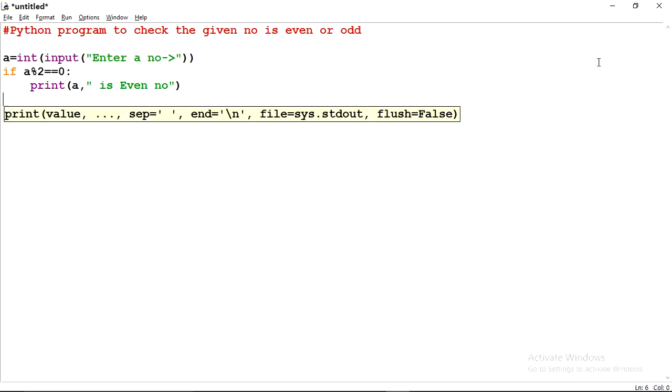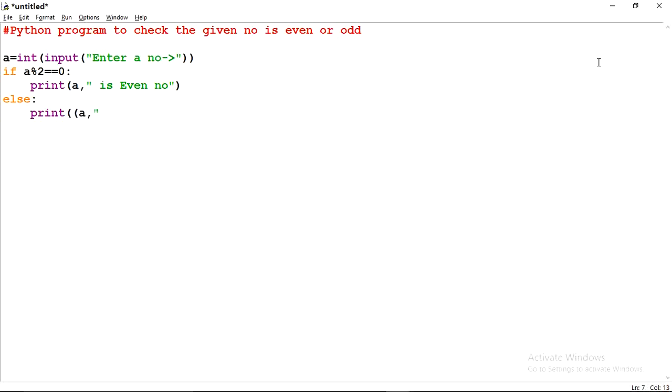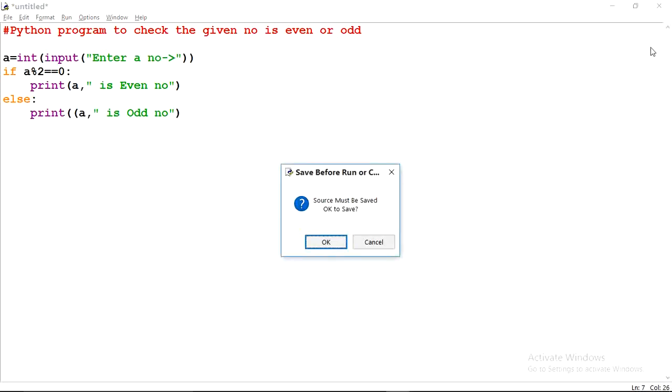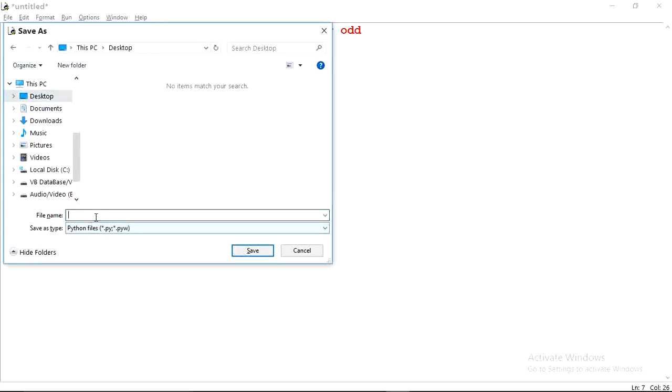If this condition will true, then come to the else part. Here I will write print a is odd number. Now save the program. I'm saving this program to desktop.